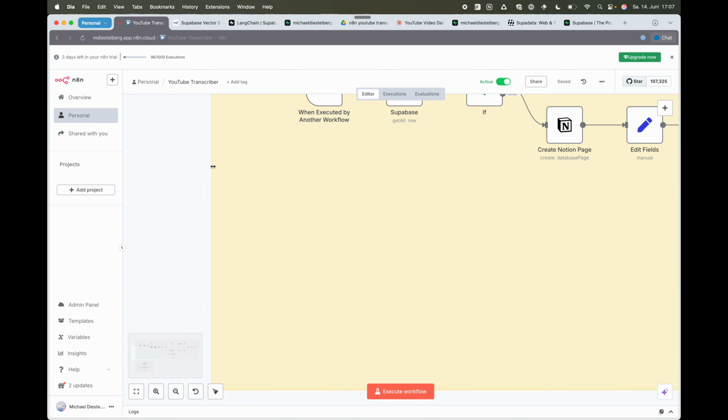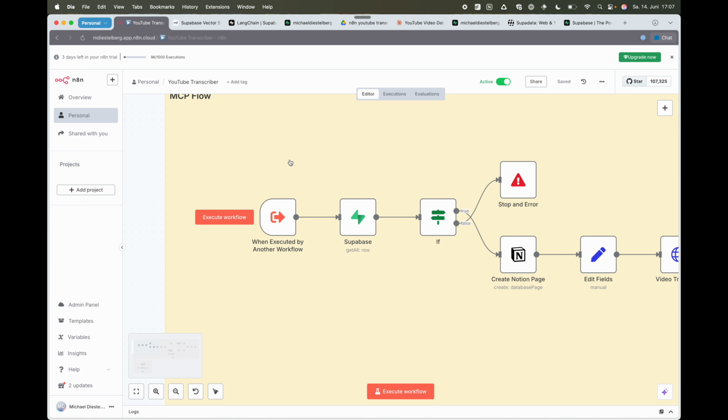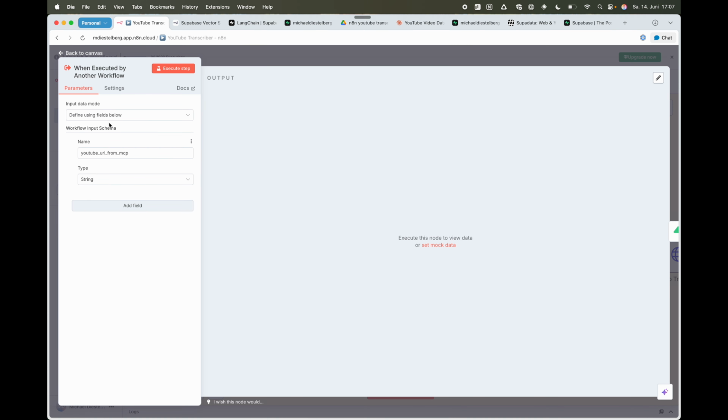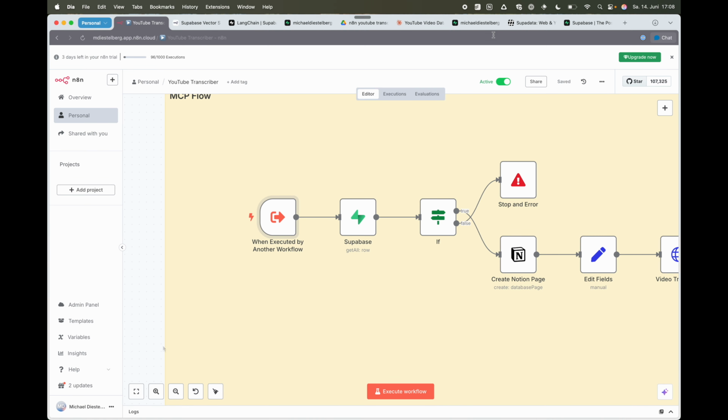And when you look at the beginning of the transcription workflow, it says when executed by another workflow, that's the MCP in this case, it expects a certain input schema. Again, you can see here the YouTube URL from MCP. That is the input parameter that we are receiving for this workflow.